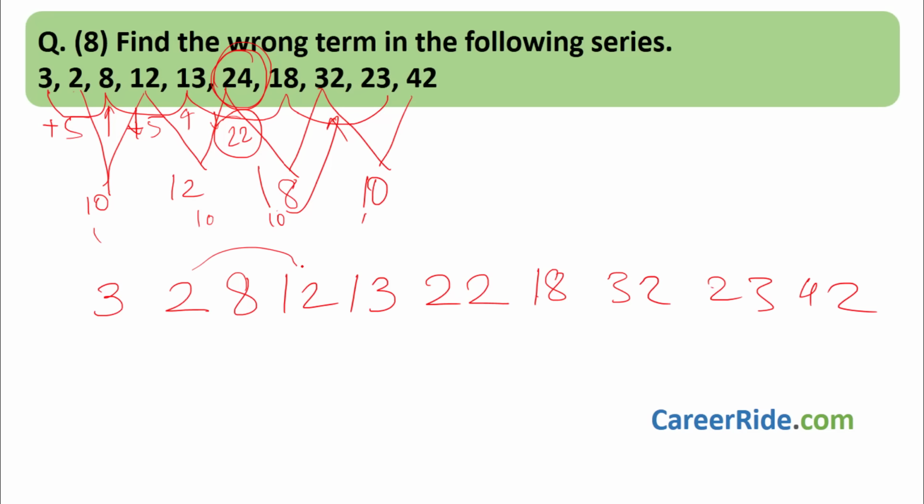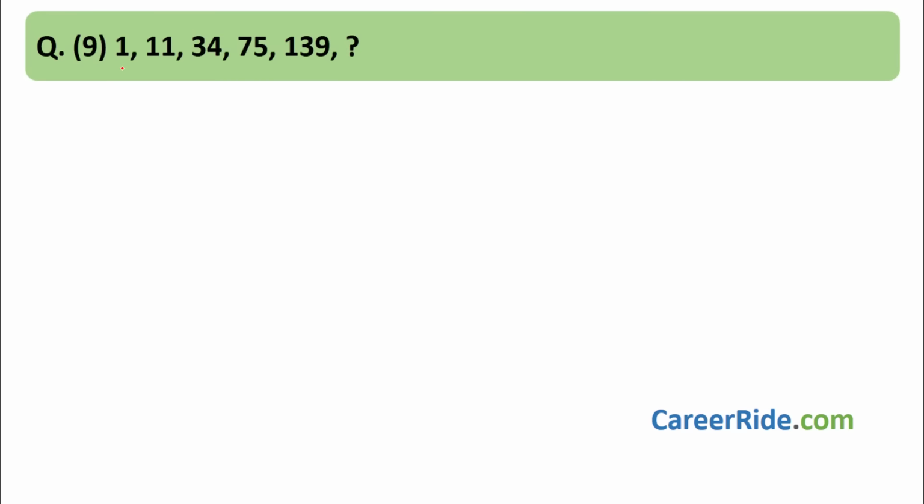2 plus 10 is 12, 12 plus 10 is 22, plus 10 is 32, plus 10 is 42. Answer is 22. So correct answer is 24. 24 is the wrong term. Moving to next question. So here we have 1, 11, 34, 75, 139, question mark.